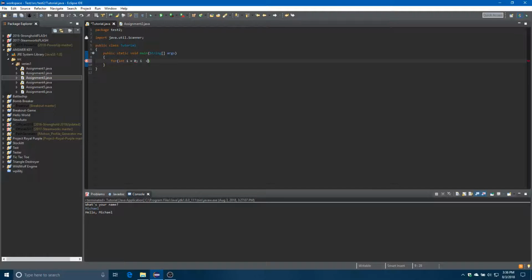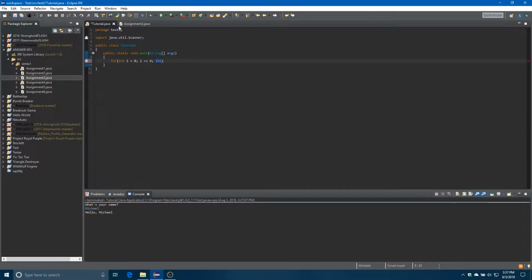i is less than or equal to, you don't have to do the equal sign too, whatever you want to stop at. I want to stop at 9 because then it'll run 9 times, or it'll run 10 times actually. And then i plus plus.